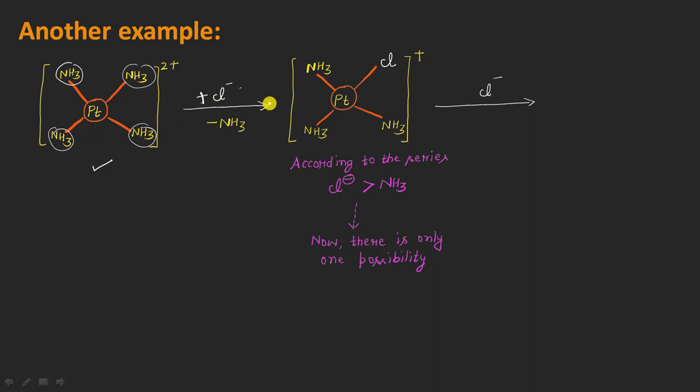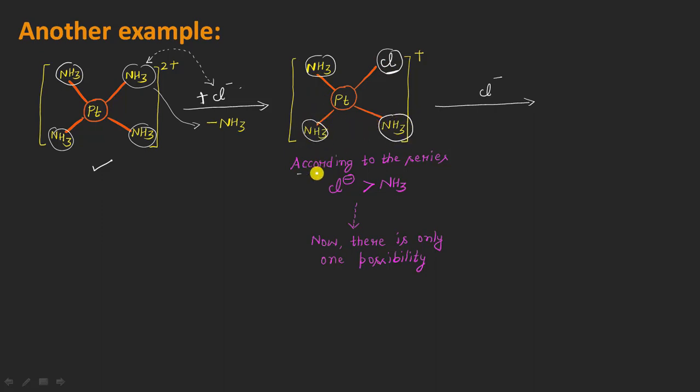So the first step once again is quite simple, because it has all ammonia molecules as ligands. So we can replace any of the ammonia with our chloride ion, right? So let us say that this ammonia has been replaced by this chloride. So we will be having one chloride ion here, and this ammonia will now be going out of the system in this way, right? And after that, you can see here in this intermediate, we are having either the chloride or the ammonia type of ligands here, right?